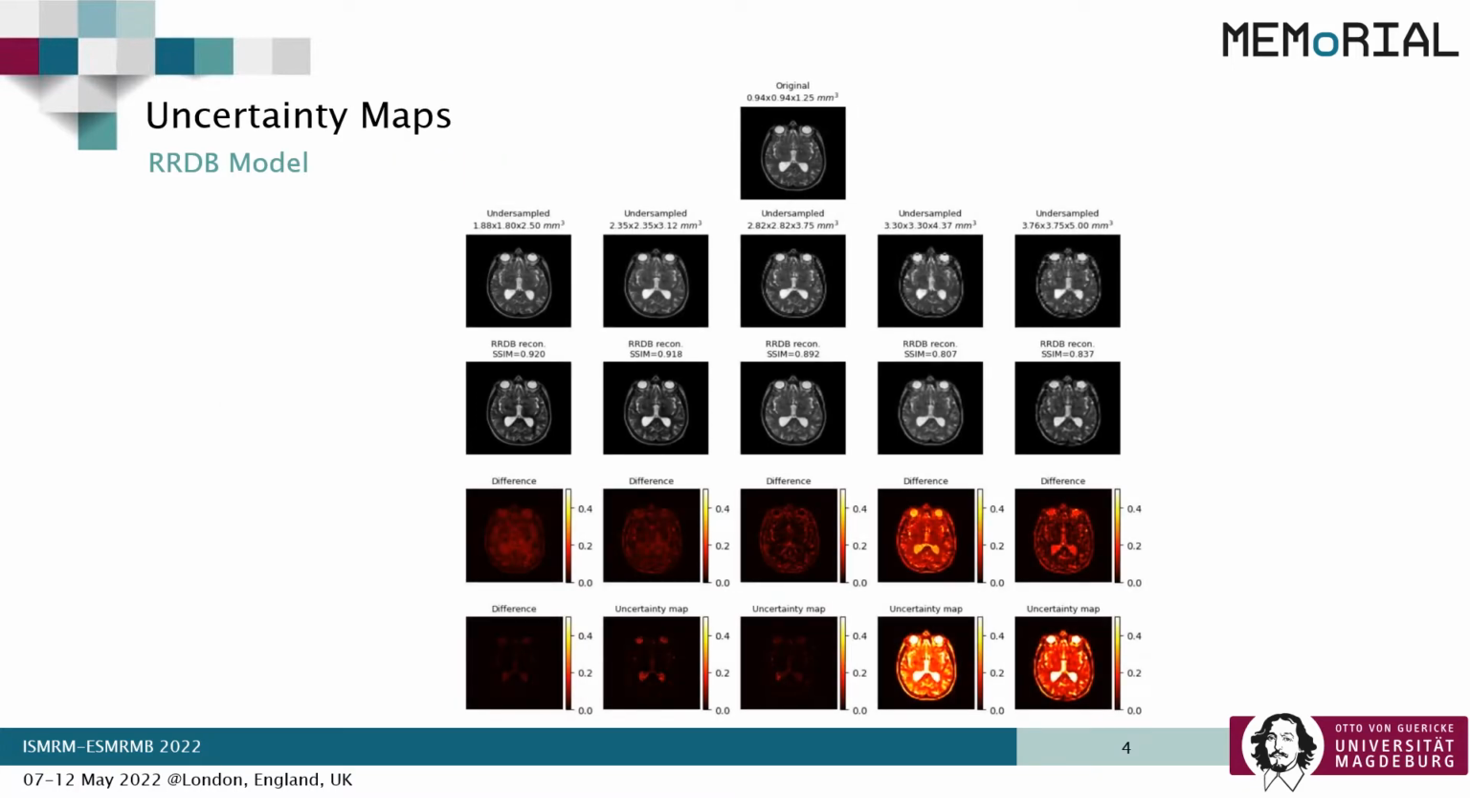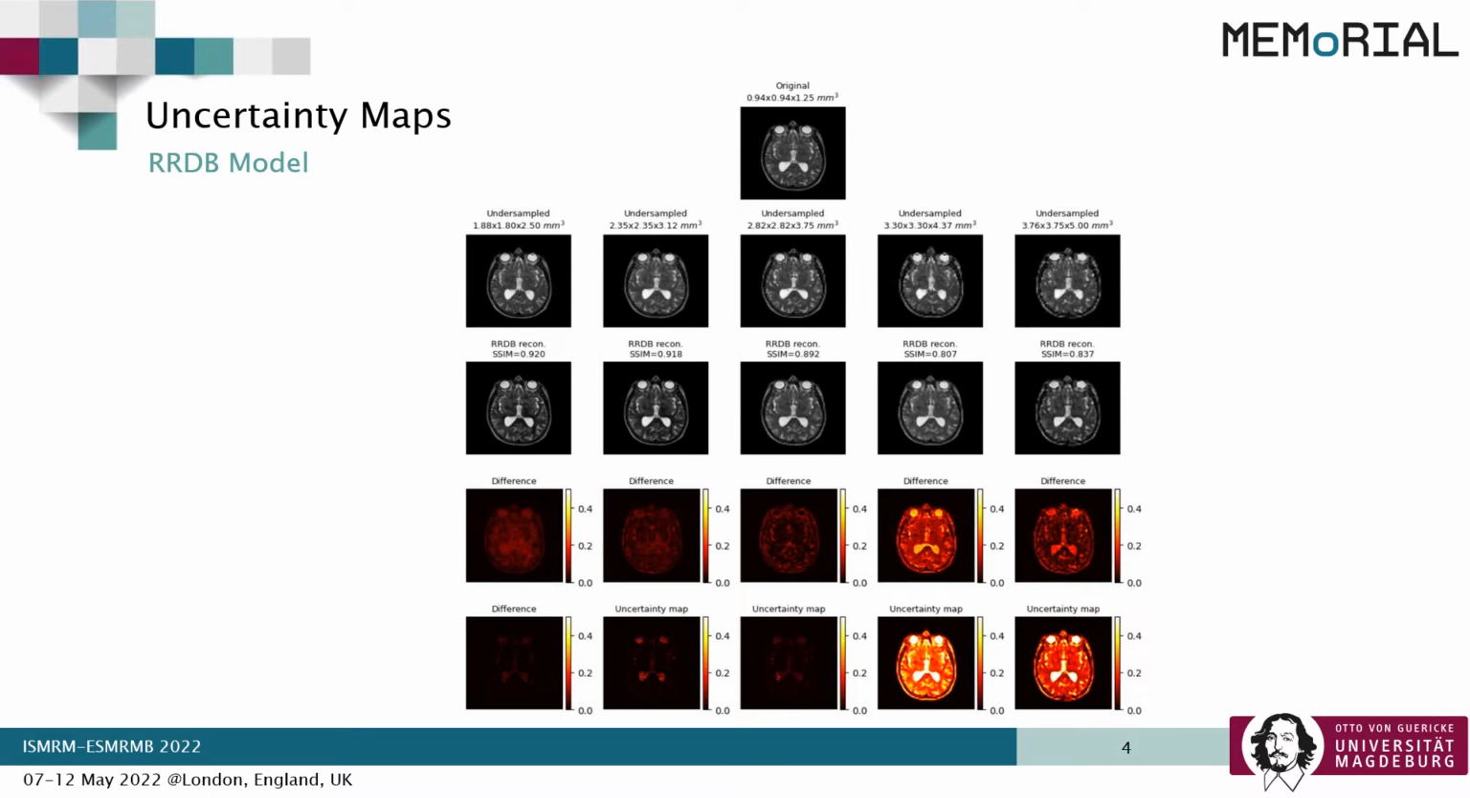On the top, we can see the fully sampled image. Then we have the undersampled versions with different acceleration factors. The next row shows the output of the model. The resultant SSIM values for these images are also shown in the figure. The second last row shows the differences between the reconstructions and the ground truth, which is a typical way to evaluate super-resolution models when the ground truth is available. And the final row shows the generated uncertainty maps.